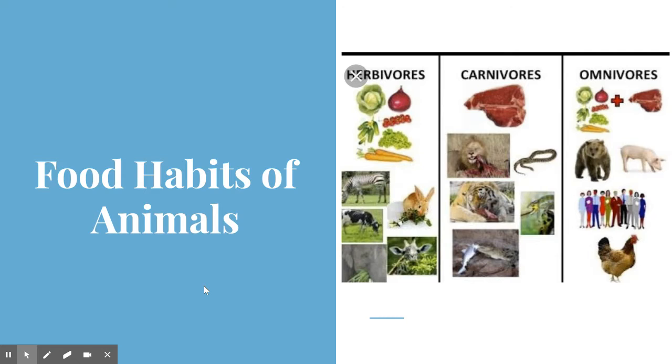The topic that we are going to start for today's session is food habits of animals. The images that you can see here show some food habits that each animal has, and we will learn this in detail in the upcoming slides. I want you to quickly go get your textbook, content book, and your workbook so that we can start with today's new session.